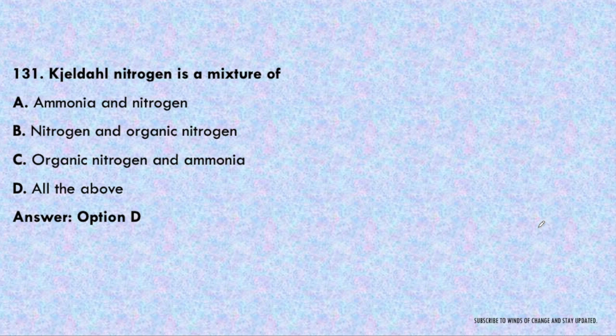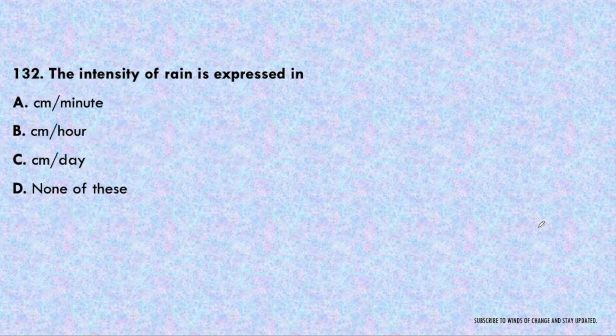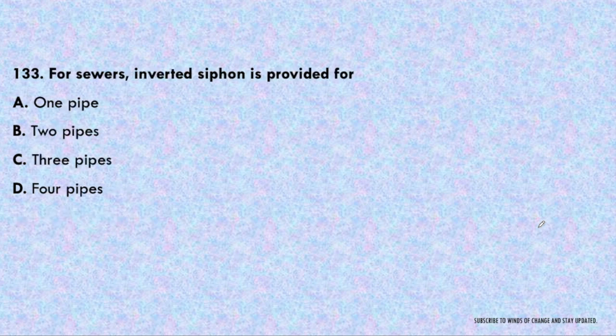Okay. Next question. The intensity of rain is expressed in centimeter per minute, centimeter per hour, centimeter per day, or none of these. So intensity of rain can be expressed in centimeter per hour. You must be familiar with it. You may have seen a lot of questions in hydrology where the rainfall intensity has been provided in centimeter per hour.